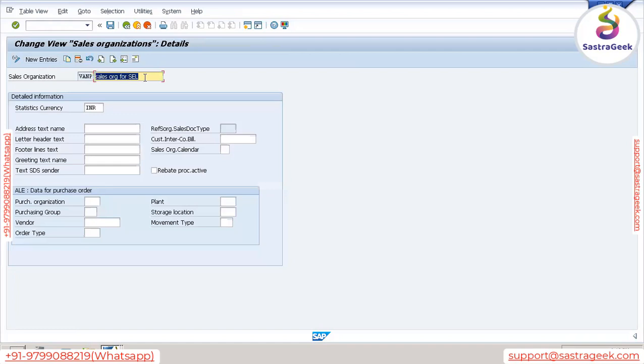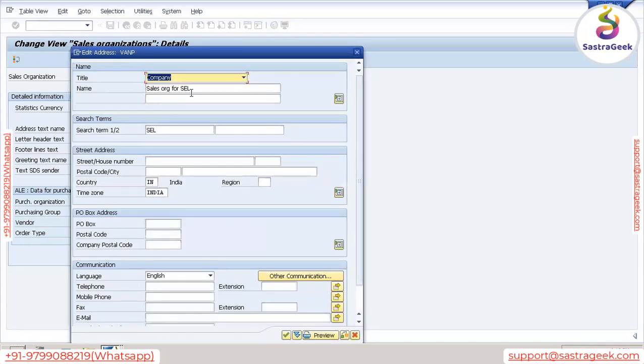So here you can see some name. System is giving some name because we have copied. So this is coming from our 1000 sales organization. So let's give something, VANP sales organization. Anything we can give. And then we need to click on this address to specify the address. So here we have some option, right?